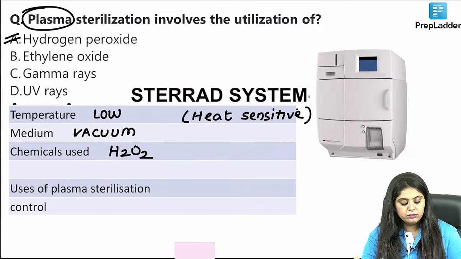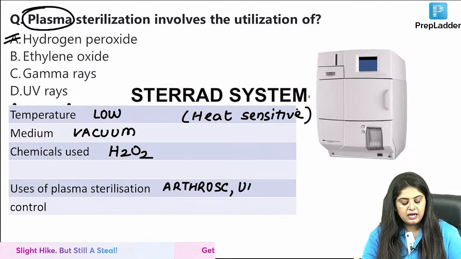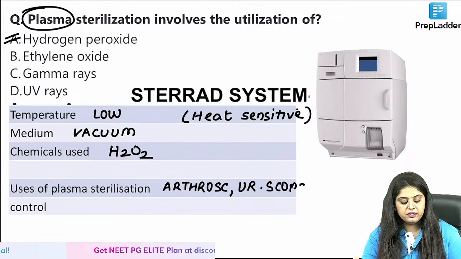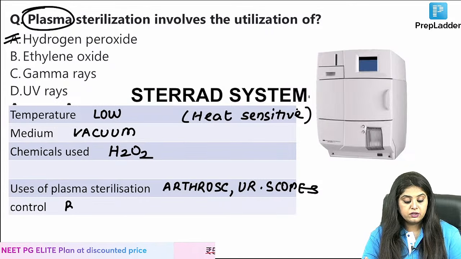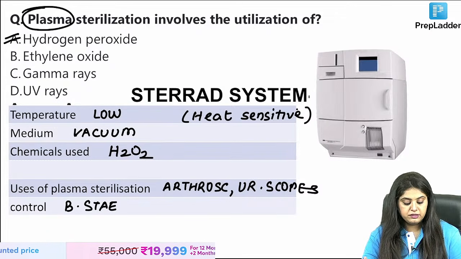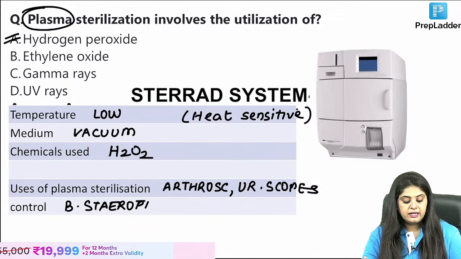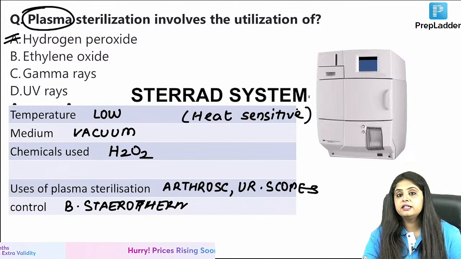Now tell me, what are the uses? I think you have already mentioned the arthroscopes and the ureteroscopes are the two uses that we are going to have over here, which we already know. What is the control? Bacillus stearothermophilus, which means the next question is, you will tell me all the controls for everything that we have studied.